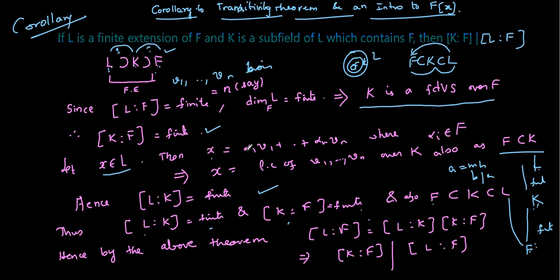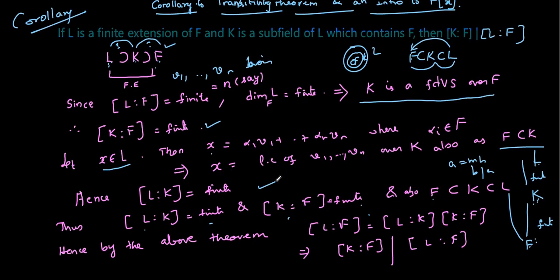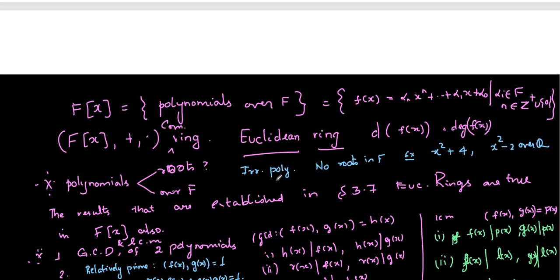Only in this semester, in some syllabuses in some universities or colleges, F[x], the collection of all polynomials over F, has its properties studied in that section.